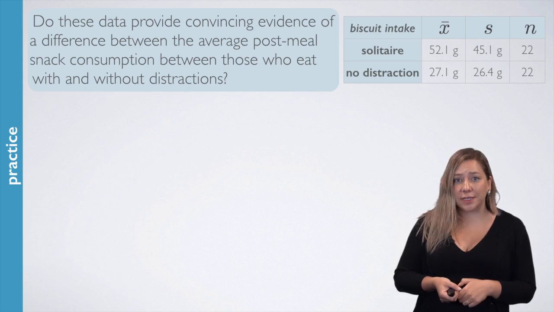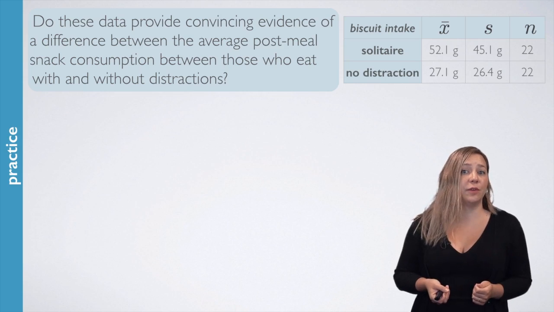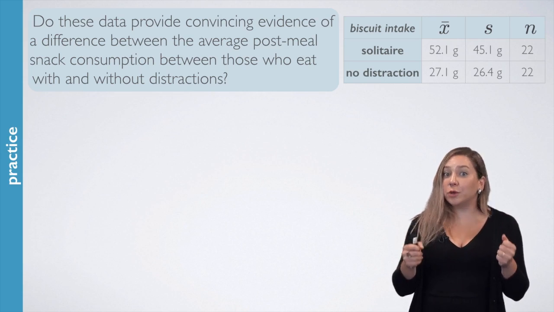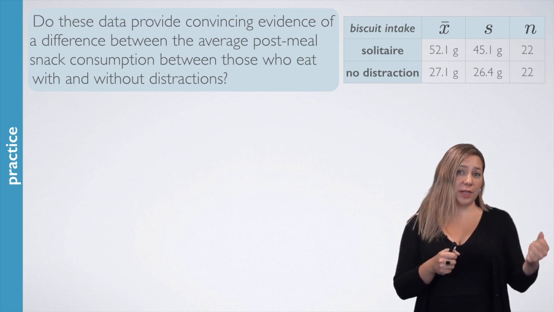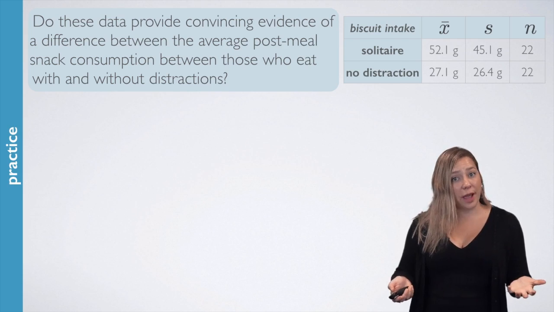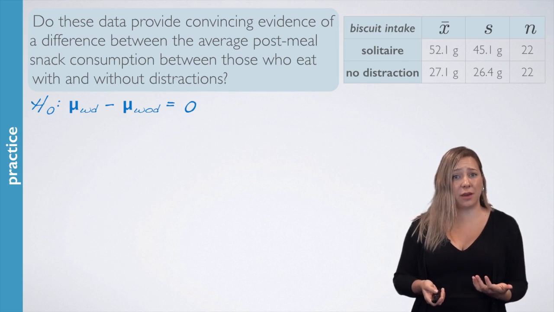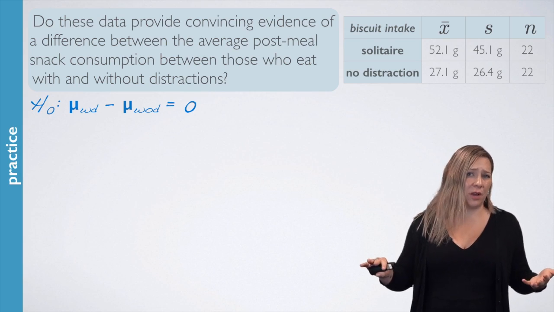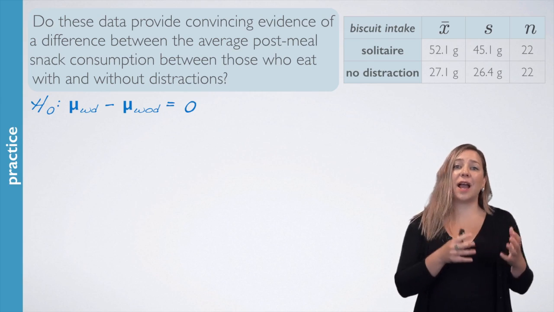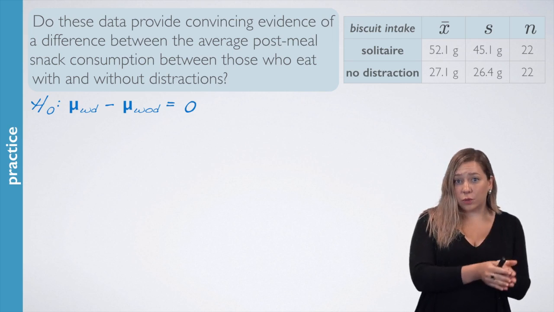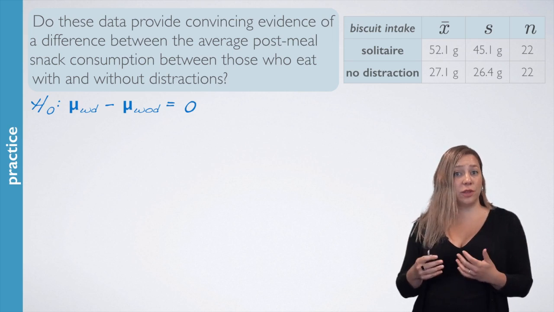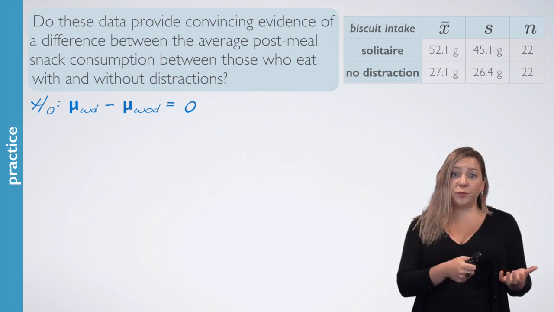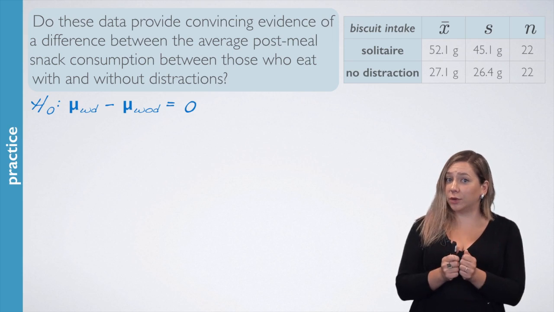Next, we'll work on a hypothesis test for evaluating whether these data provide convincing evidence of a difference between the average post-meal snack consumption between those who eat with and without distractions. When doing a hypothesis test, the first step is always to set your hypotheses. Remember that the null hypothesis always says there's absolutely nothing going on here. We could phrase that as the average snack consumption for those who eat with and without distraction, the difference between those two is 0. Another way of thinking about this is that the two mu's from the two populations are equal to each other.